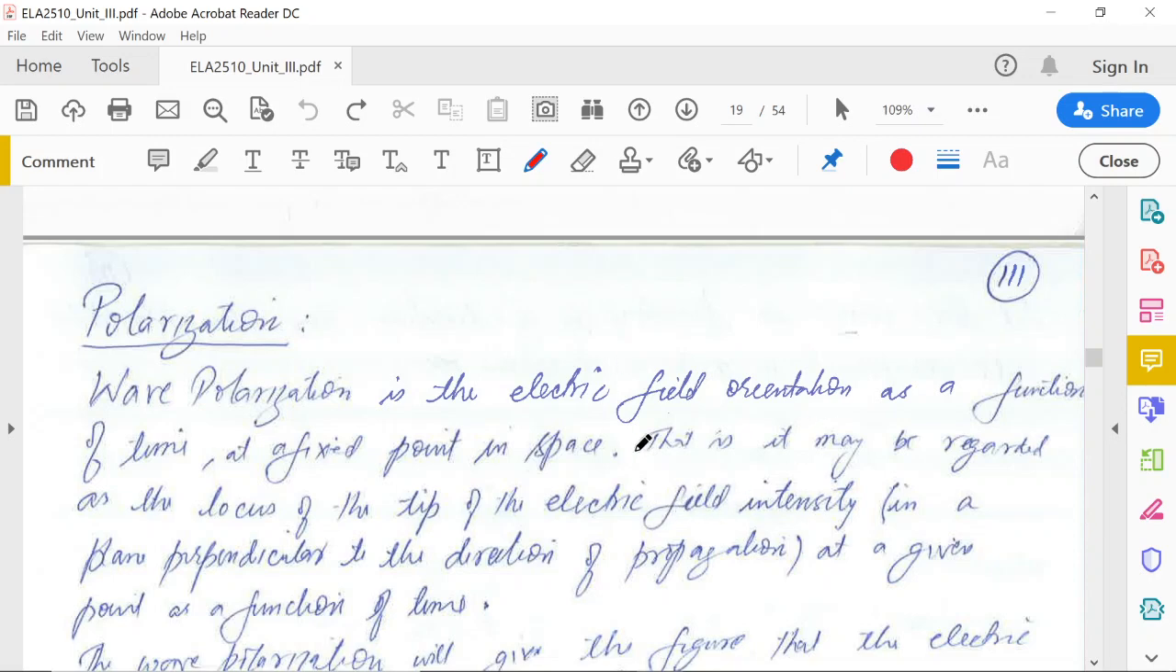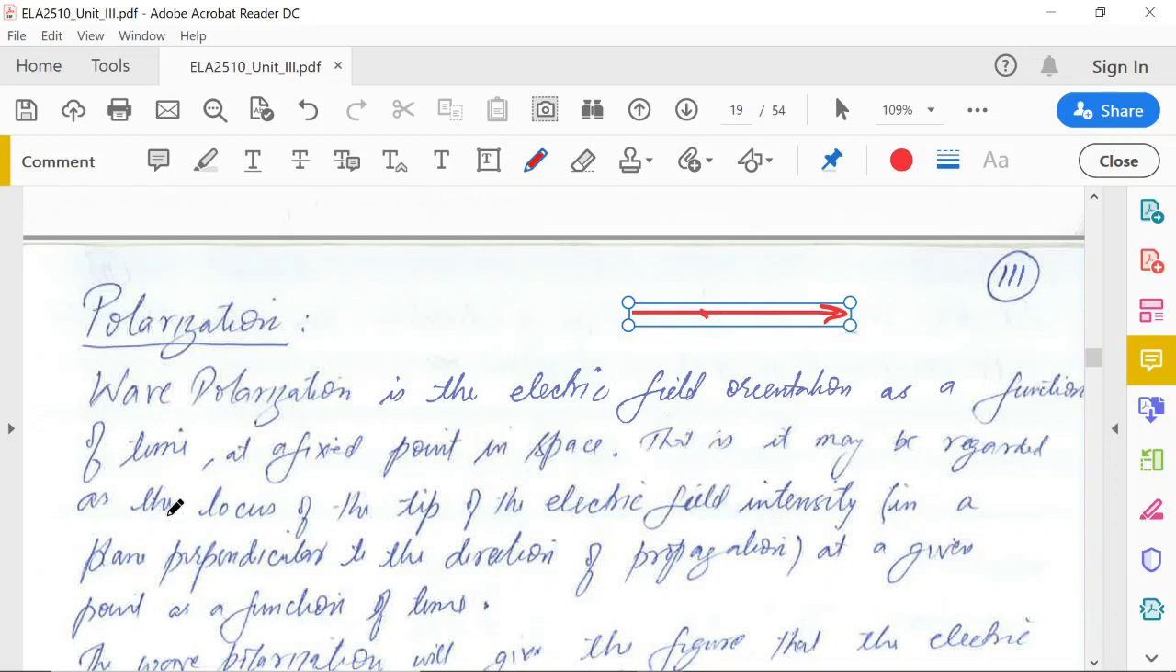For example, if the wave is propagating in a particular direction and we see at a particular point, for example, the wave is traveling in this direction and we want to see at this point. So what is the orientation of the electric field as a function of time as the wave passes? What is the direction of the electric field, how does it change, how does it orient? That is the polarization of the wave.